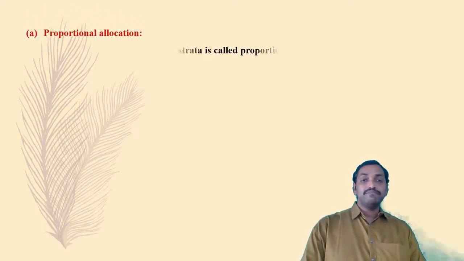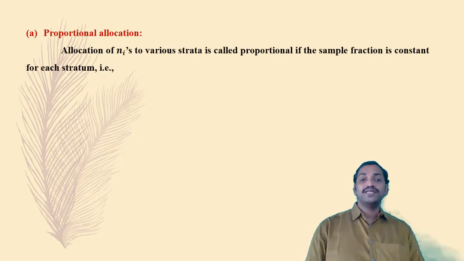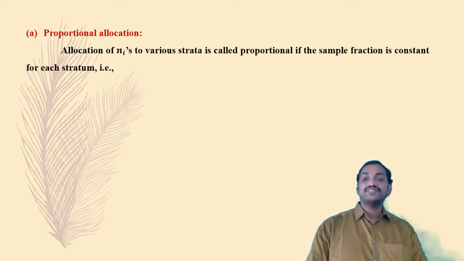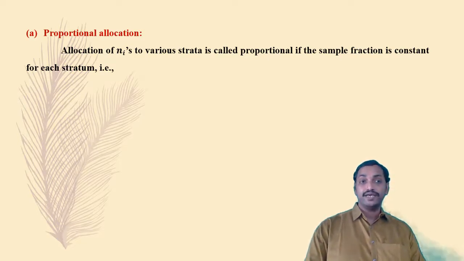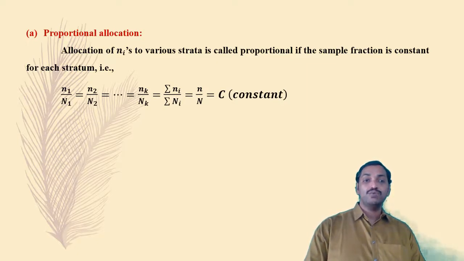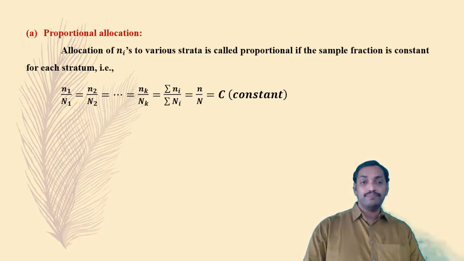Proportional allocation means allocation of small ni's to various strata is called proportional if the sample fraction is constant for each stratum. That is, small n1 divided by capital N1 is equal to small n2 divided by capital N2, and so on, equal to small nk divided by capital Nk, which is the same as summation ni divided by summation capital Ni by using the componendo dividendo rule. Summation ni is nothing but small n and summation capital Ni is nothing but capital N, which is equal to small n divided by capital N, which is a constant.